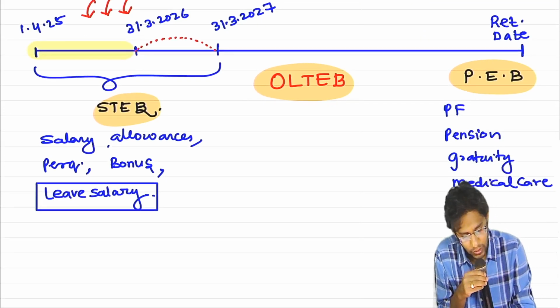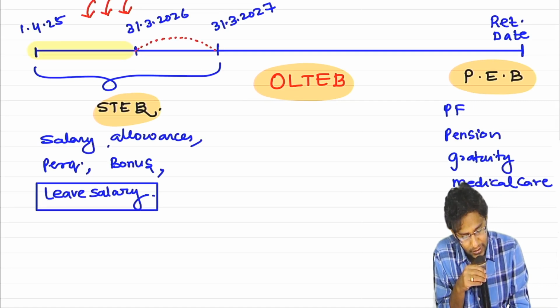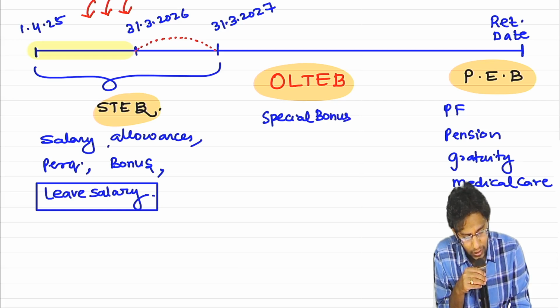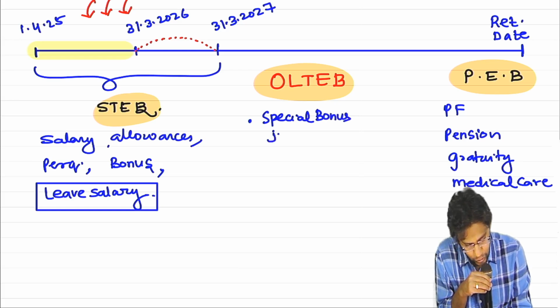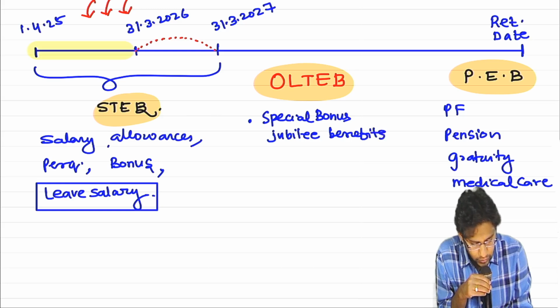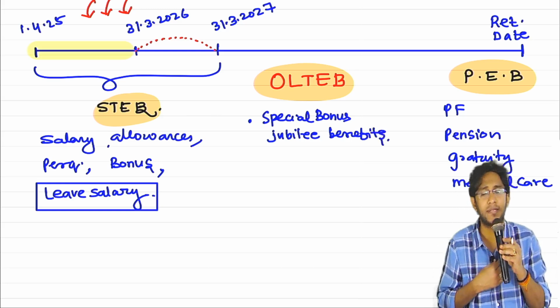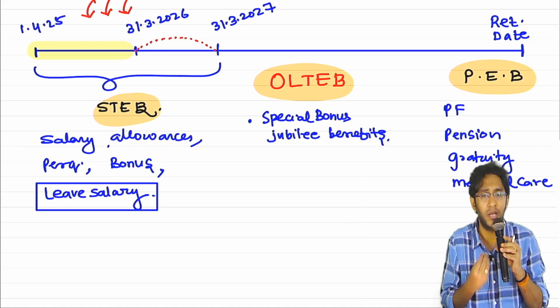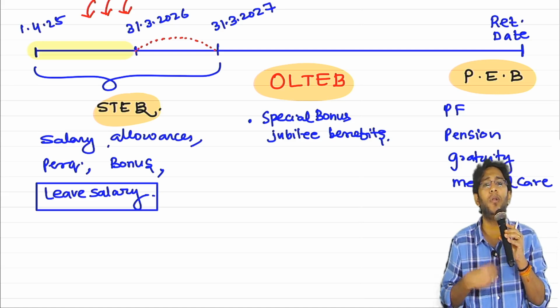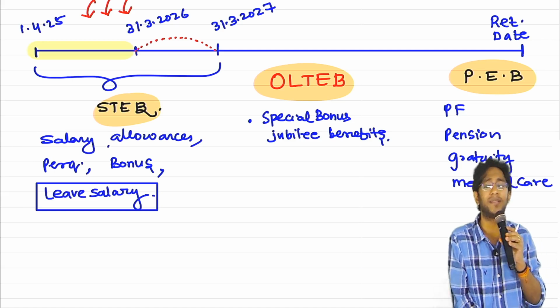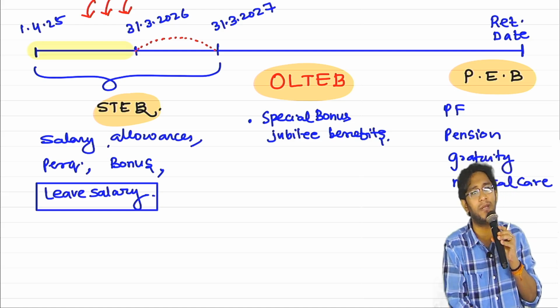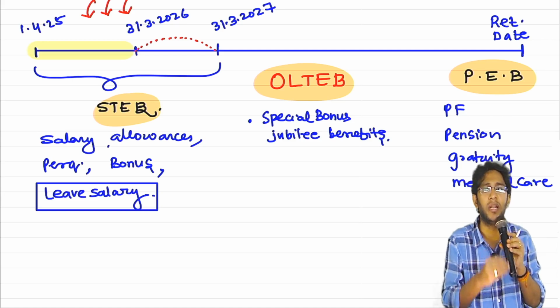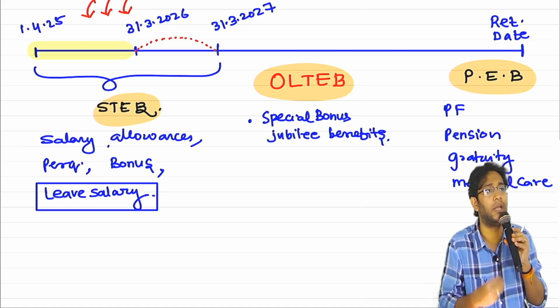Usually, examples covered are special bonus, also called Jubilee benefit. Jubilee benefit means an employee has served us for a period of 15 years, or let's say 10 years, in our entity. In order to remunerate him, motivate him, or show thankfulness, the company pays him a special bonus. You stayed in our company for 10 years, I will give you 10 months salary as a bonus.